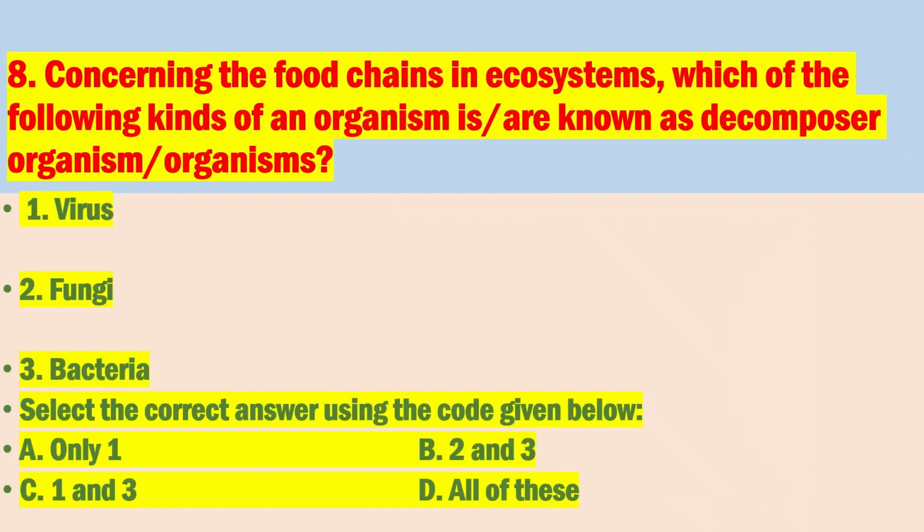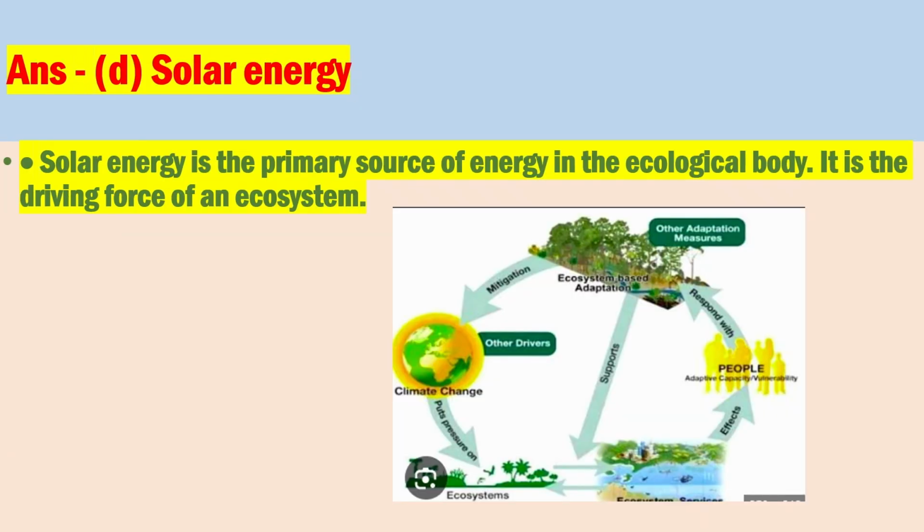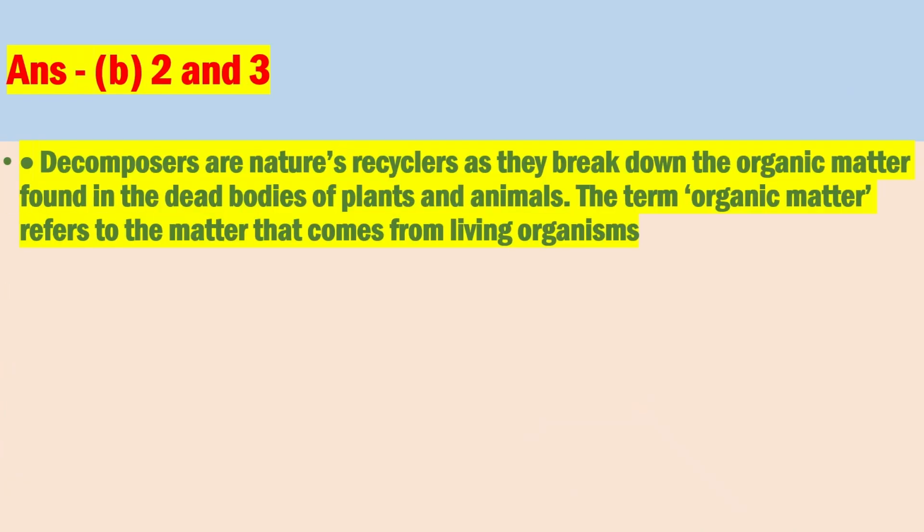Number 8. Concerning the food chains in ecosystems, which of the following kinds of organisms are known as decomposer organisms? The correct answer is 3. Decomposers are nature's recyclers as they break down the organic matter found in the dead bodies of plants and animals. The term organic matter refers to the matter that comes from living organisms.